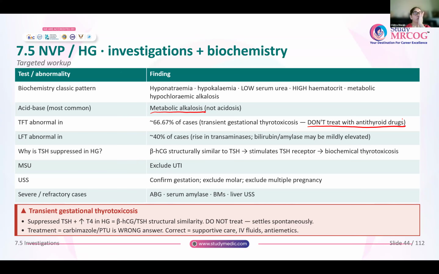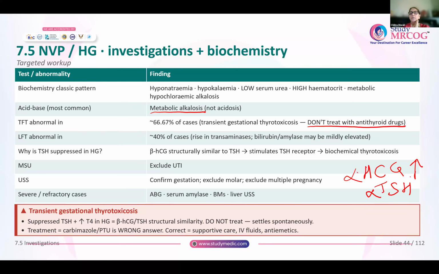Now, a very important question is why the TSH is suppressed in women with hyperemesis or HG. So remember, HCG and TSH are structurally similar. They have alpha and beta subunits. The alpha unit is the same for both. The beta unit is different. In any pregnant woman, HCG is going to be raised, and there is more of this alpha subunit of HCG, which is very similar to the alpha of TSH.